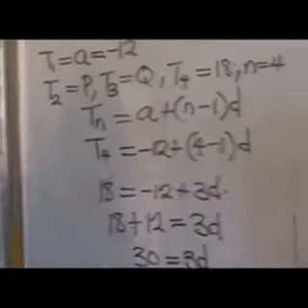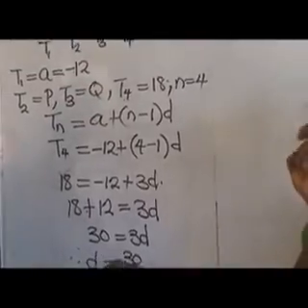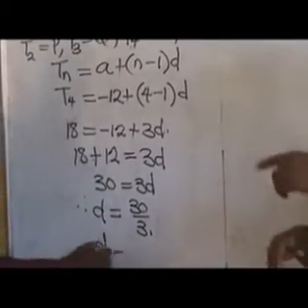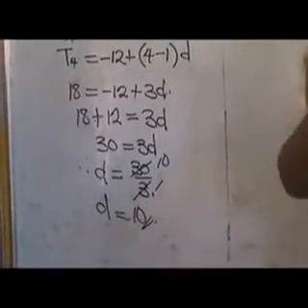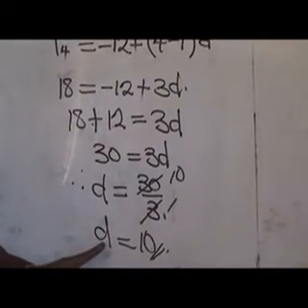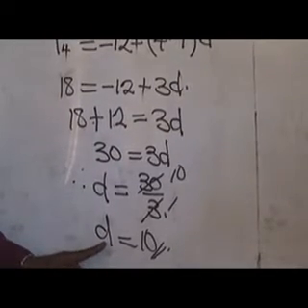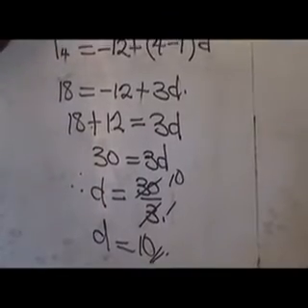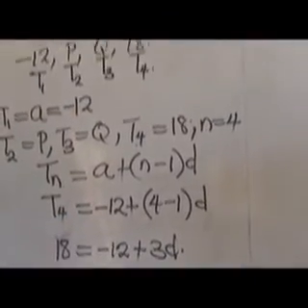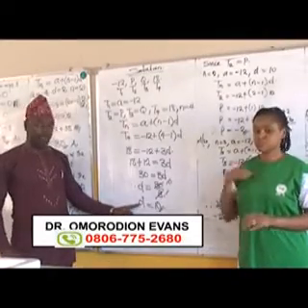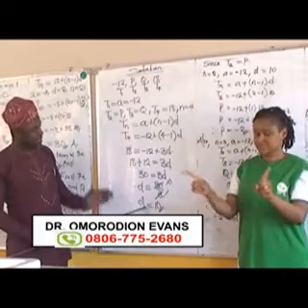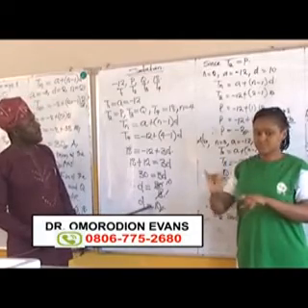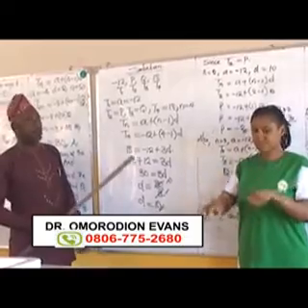Then we make D the subject of the formula. So D, therefore, will be equal to 30 over 3. Then D is equal to, 3 into 3, 1, 3 into 30, we have how many? 10. Our common difference is equal to what? 10. Are we together? I want you to understand how we got this. You need to then look for the P and the Q. We have D equals 10 as the common difference. Now we have the common difference. We can then find the second term.